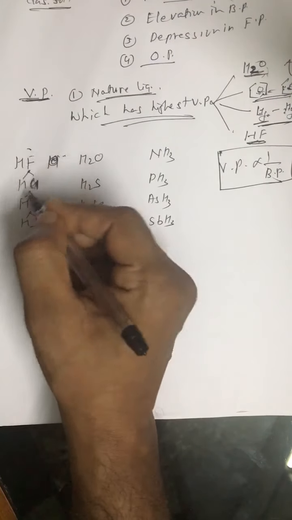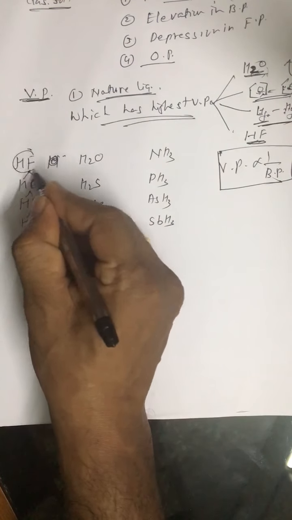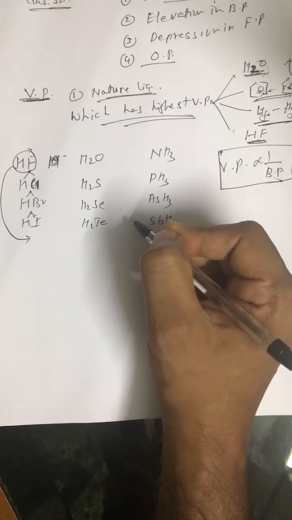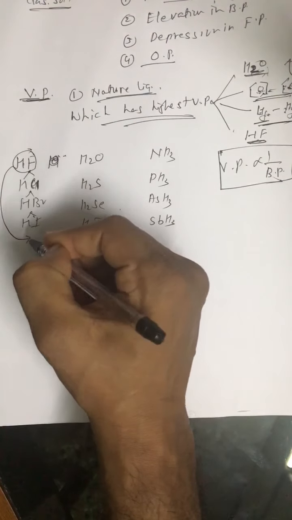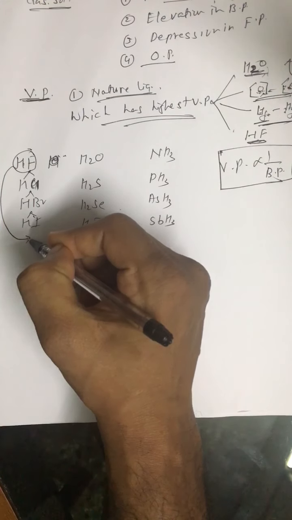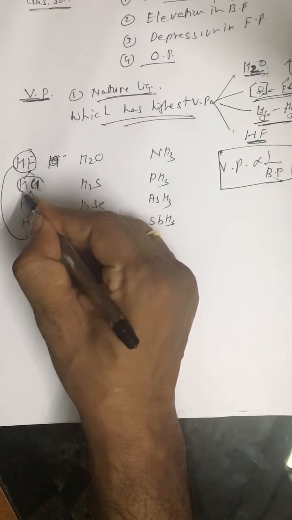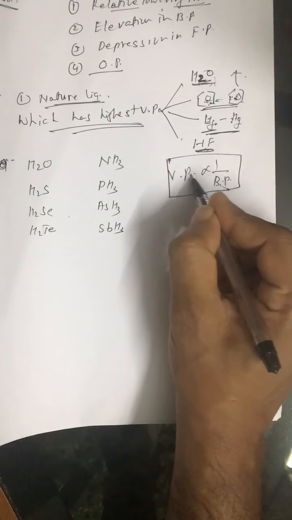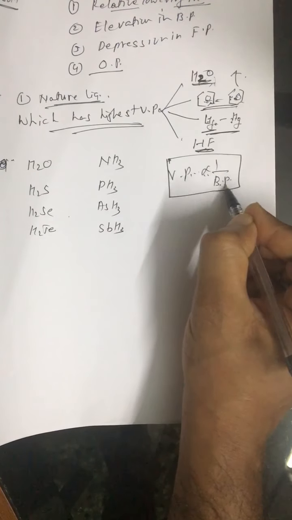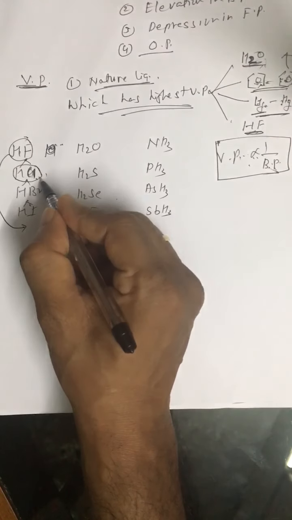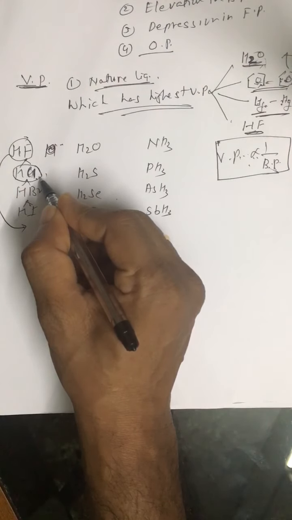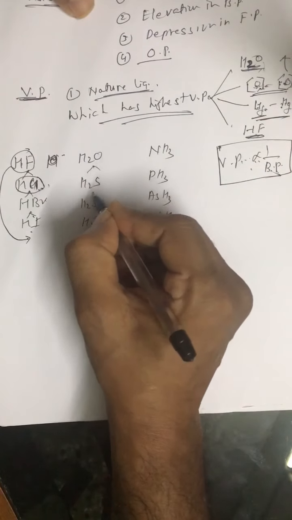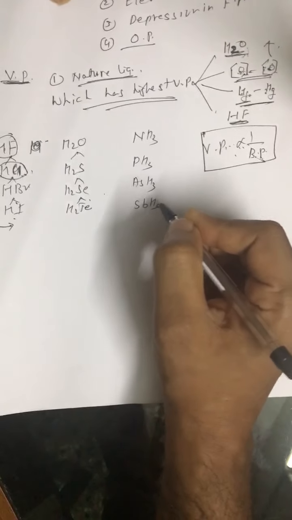On this basis that should be the order, but HF shows an exception because of intermolecular hydrogen bond. Its boiling point is maximum. So whose boiling point is minimum? HCl. And since boiling point is inversely proportional to vapor pressure, HCl will show highest vapor pressure and HF will show lowest vapor pressure. Similarly, in 16th group hydrides, this should be the order.